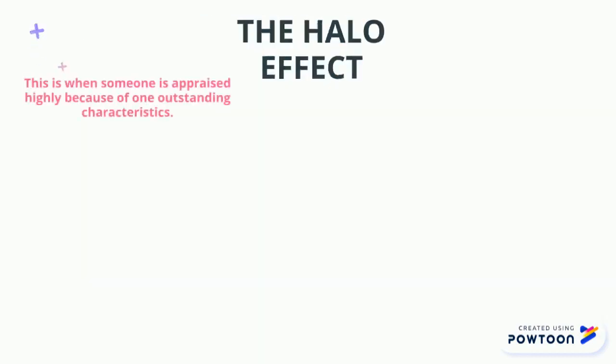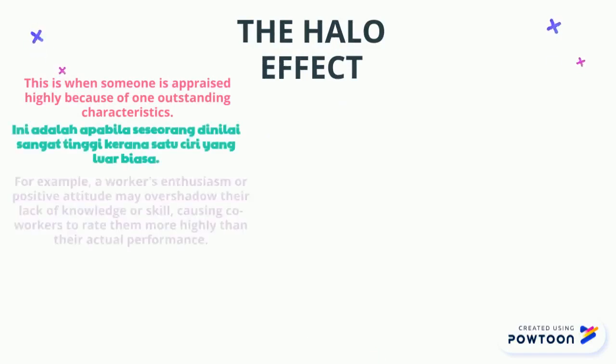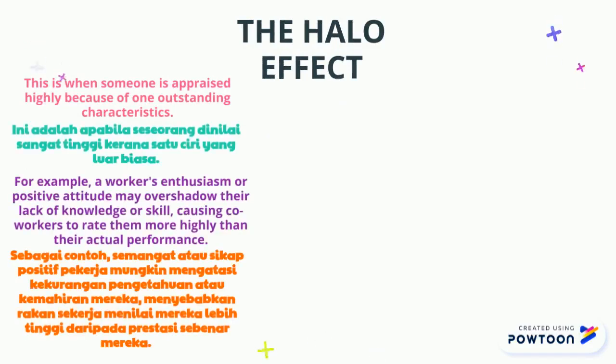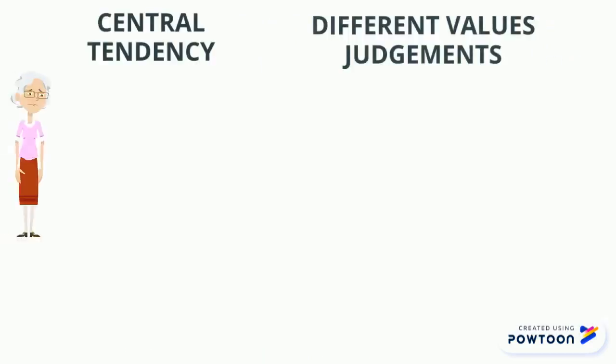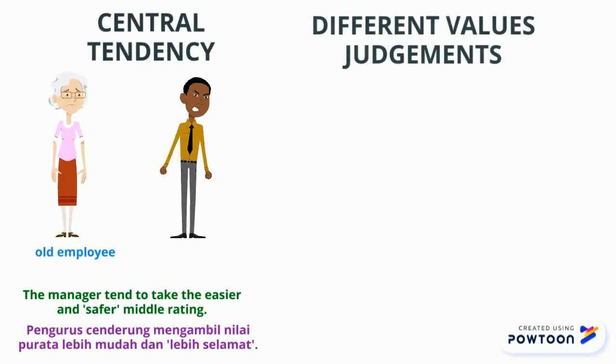The halo effect. For example, a worker's enthusiasm or positive attitude may overshadow their lack of knowledge or skill. Central tendency and different values judgments.